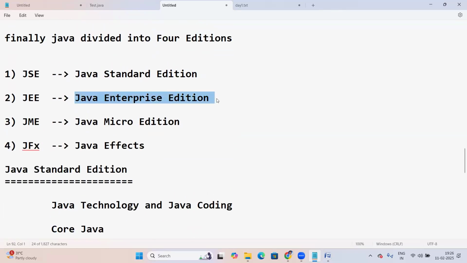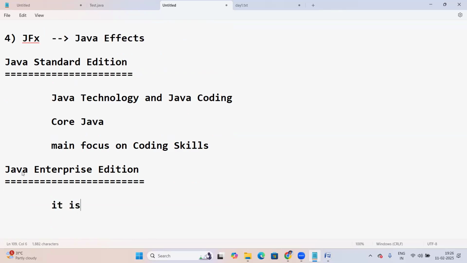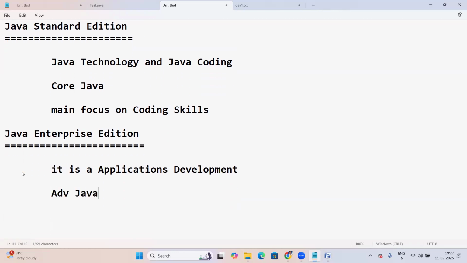So what is Java Enterprise Edition? It's application development, like Advanced Java and frameworks. I'll explain what a framework is. Advanced Java and frameworks come under the Enterprise Edition. It's applications development.